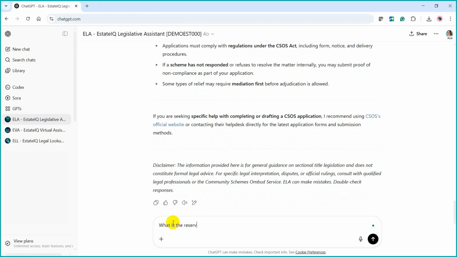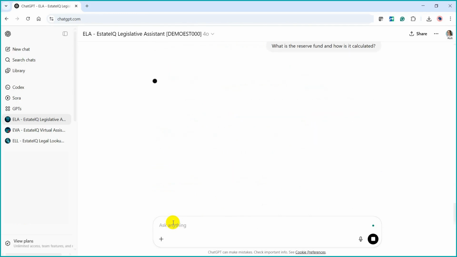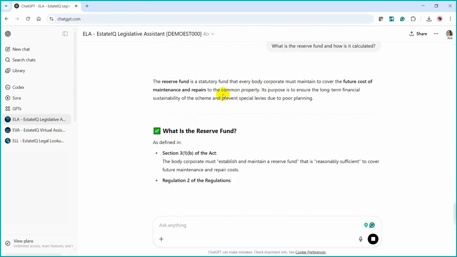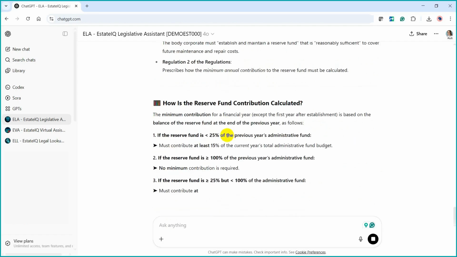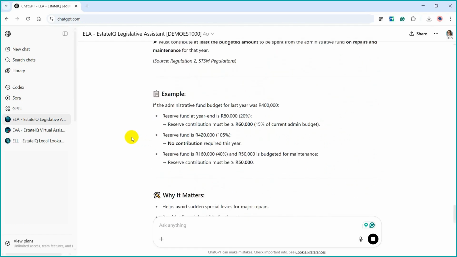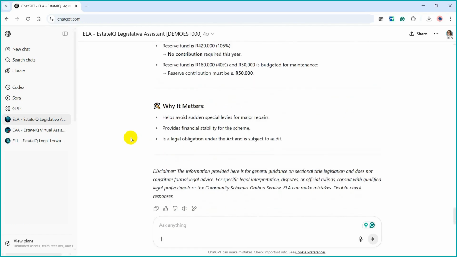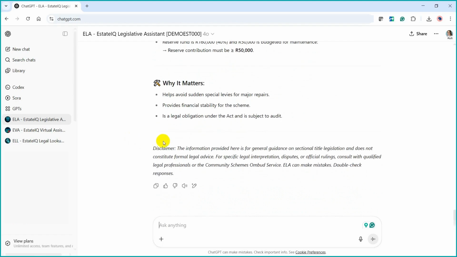What is the reserve fund and how is it calculated? ELA responds in simple plain English, drawing from STSMA Section 3.1b and Regulation 2 of the STSM Regulations with a breakdown of the calculations. That's ELA, your EstateIQ Legislative Assistant.